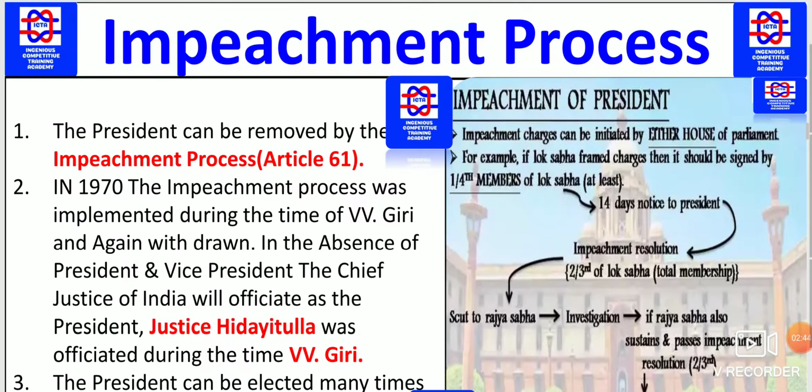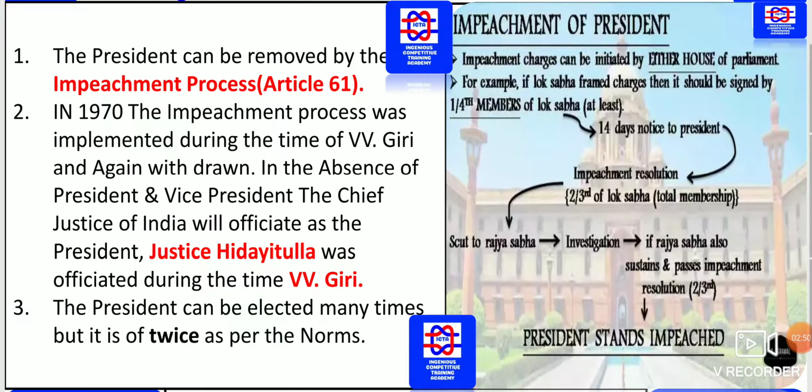So how can the President be removed? This is one type of process, known as impeachment of the President. So what exactly does the impeachment article deal with? Article 61 deals with the impeachment process of the President of India.